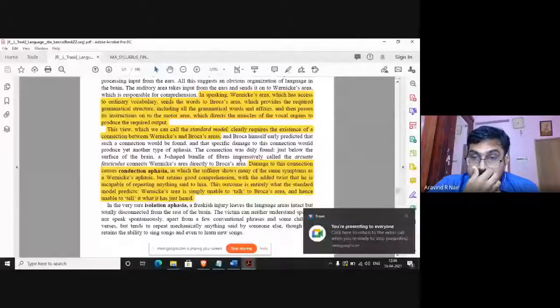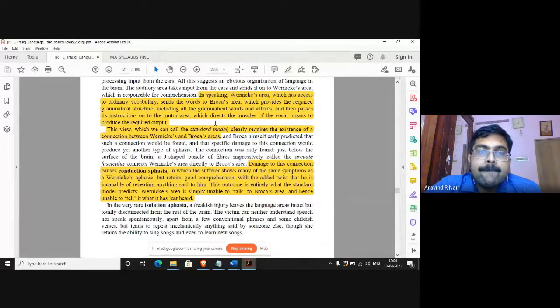There are two more additional kinds of aphasia. I'll just share this screen once more. Okay. So this is again from that chapter 7. So this is the part which is highlighted.